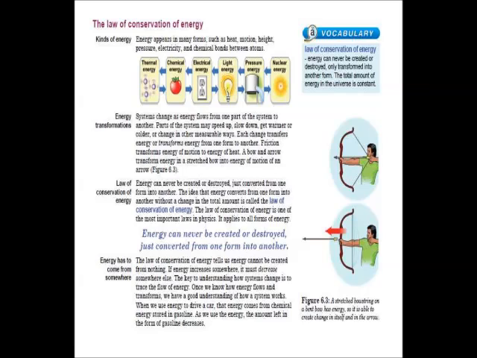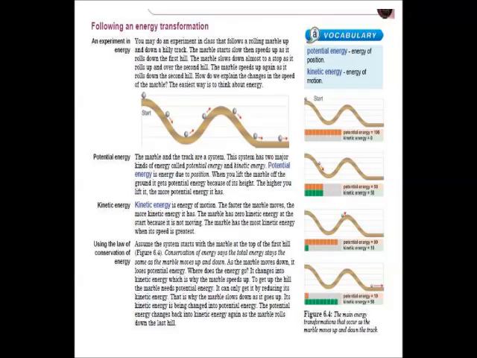As we use the energy, the amount left in the form of gasoline decreases. Energy transformation. You may do an experiment in class that follows a rolling marble up and down a hilly track. The marble starts slow, then speeds up as it rolls down the first hill. The marble slows down almost to a stop as it rolls up and over the second hill. The marble speeds up again as it rolls down the second hill.